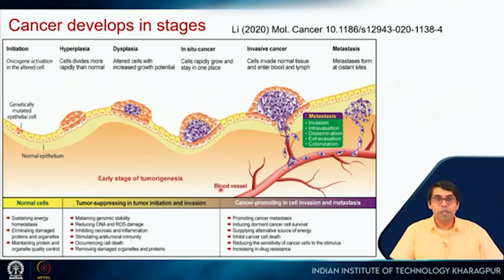Okay. So this slide shows you some of the basic events that happen during the formation of cancer. The cells that you see here are called epithelial cells. These are the ones that are on the top. Now let's say one of these cells gets mutated. This mutation can happen during cell division.